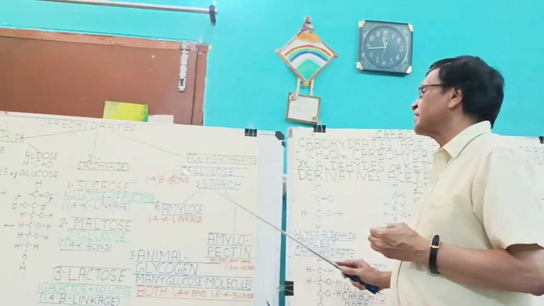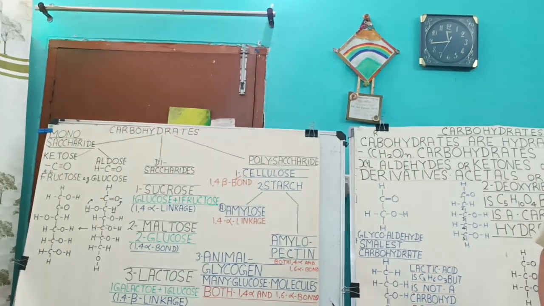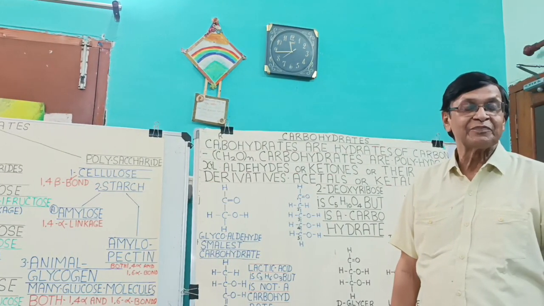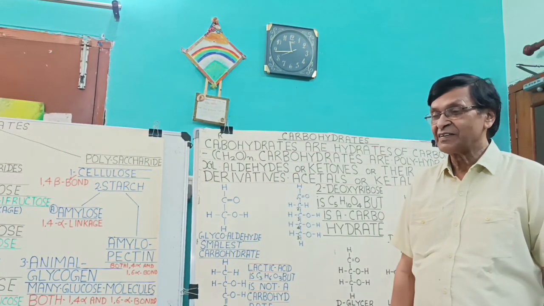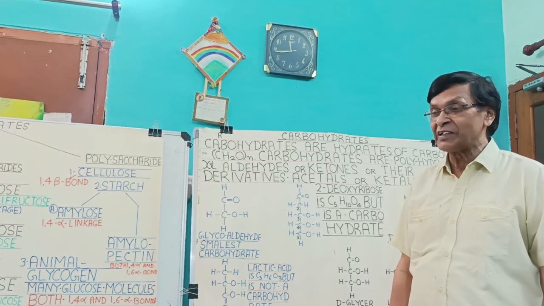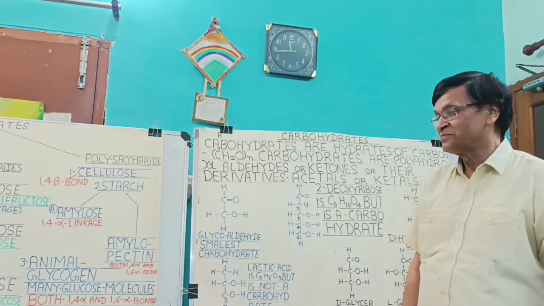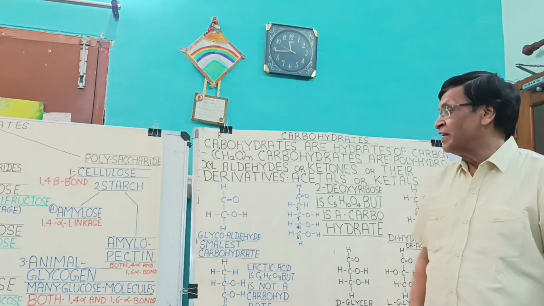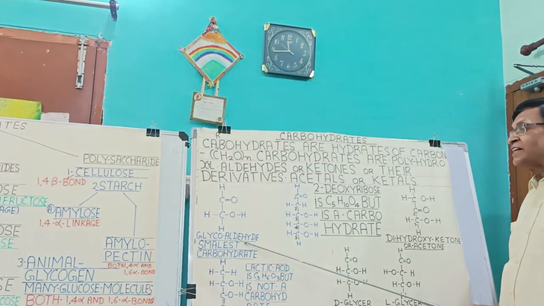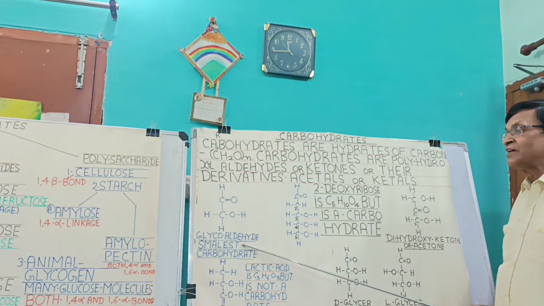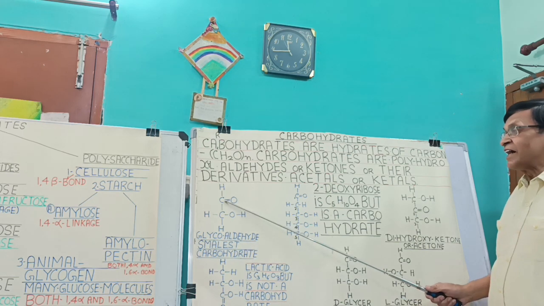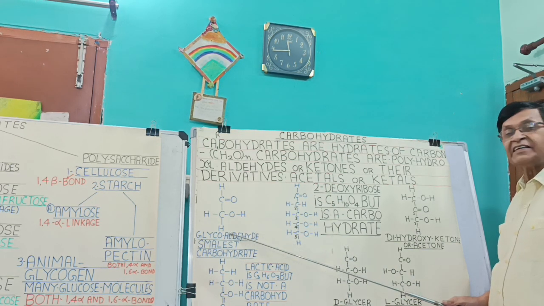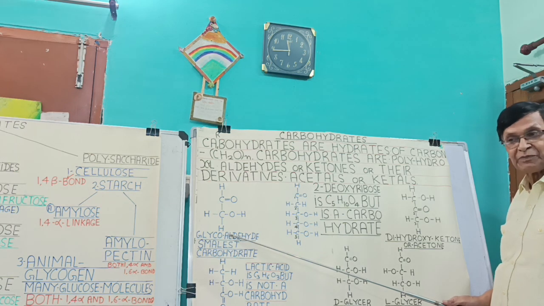monosaccharides, disaccharides and polysaccharides. Do you know what is the smallest carbohydrate? No? Can you tell me what is the smallest carbohydrate? It is not described in most of the books. The smallest carbohydrate is glycolaldehyde, in which there is an aldehyde group CHO and one primary alcoholic group CH2OH.